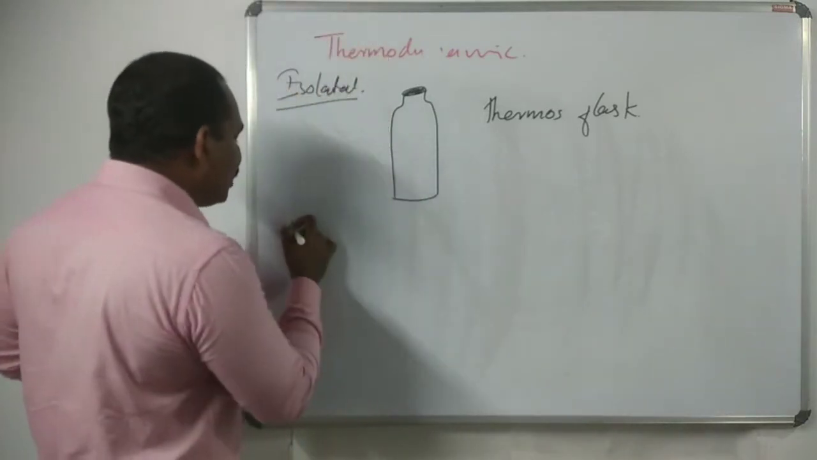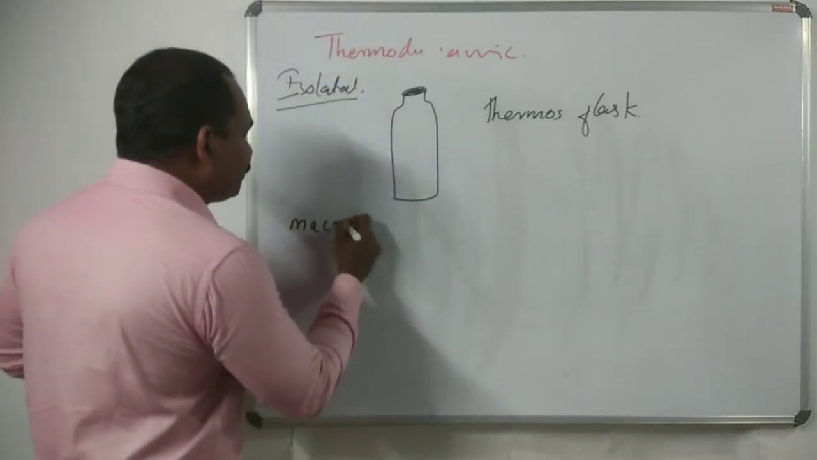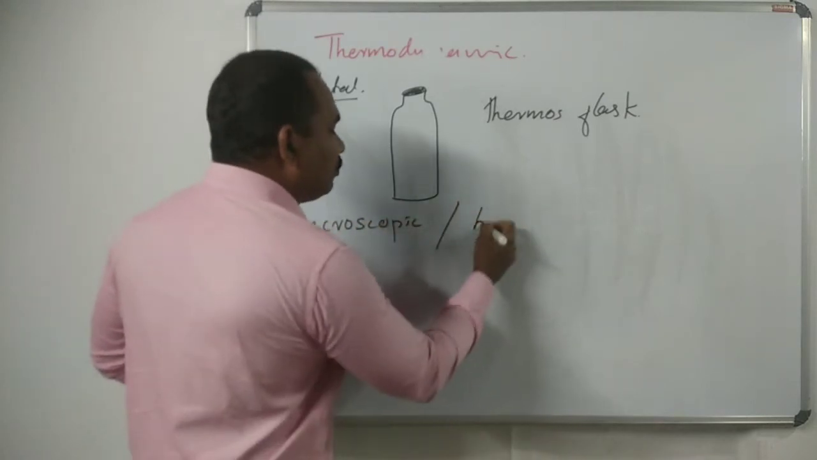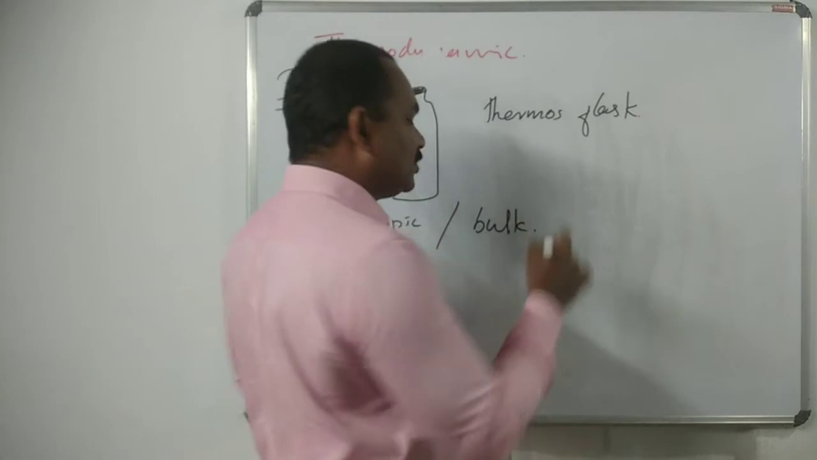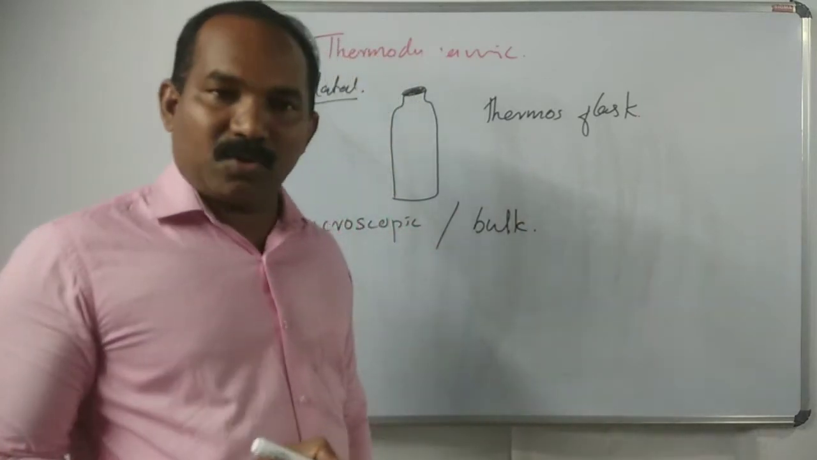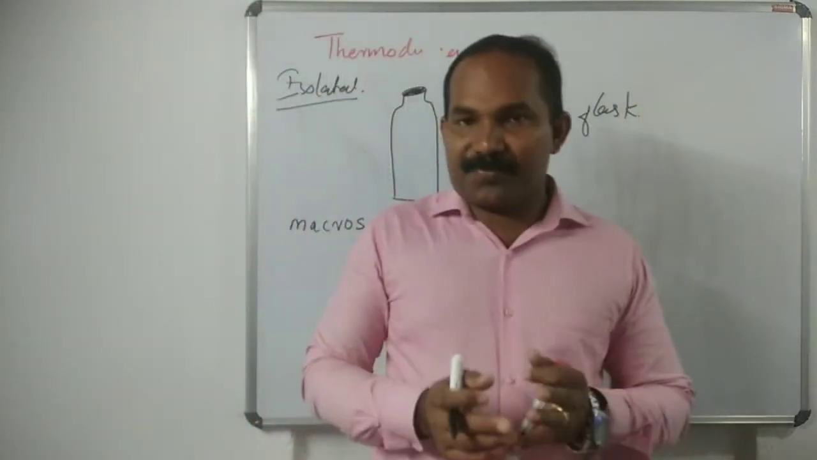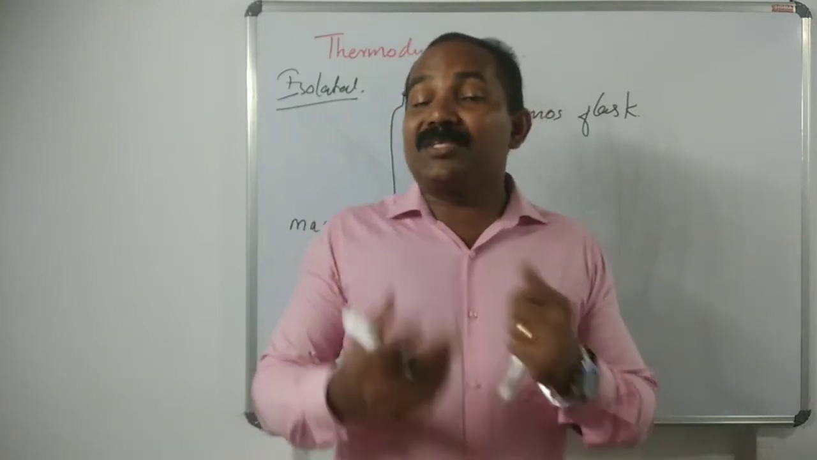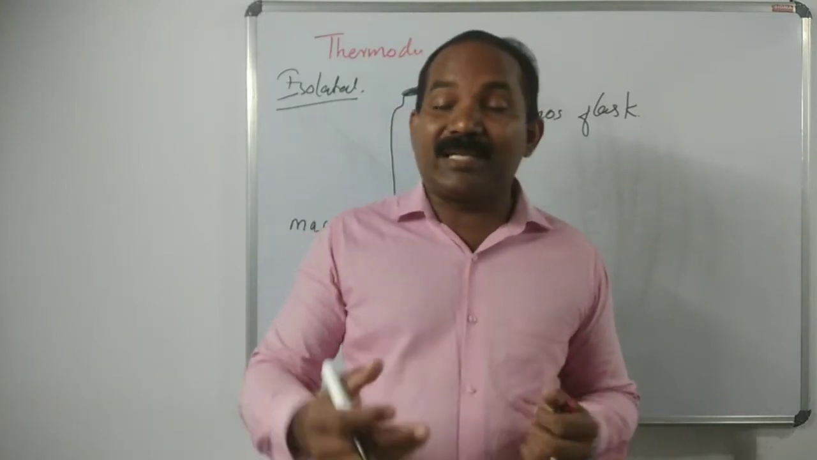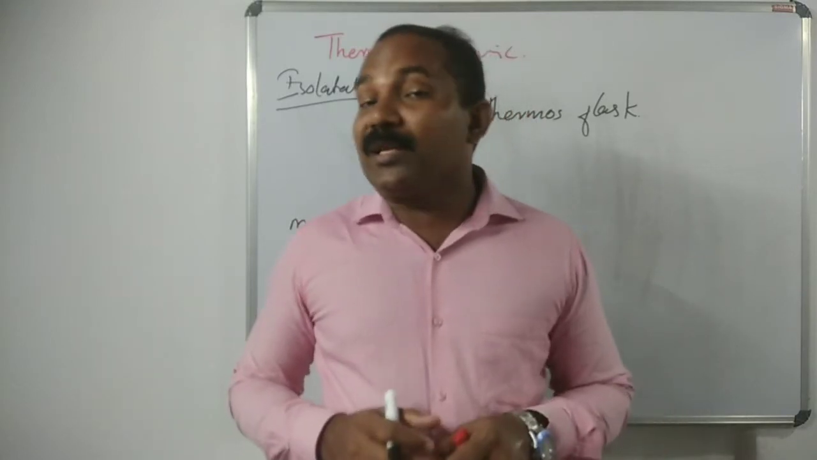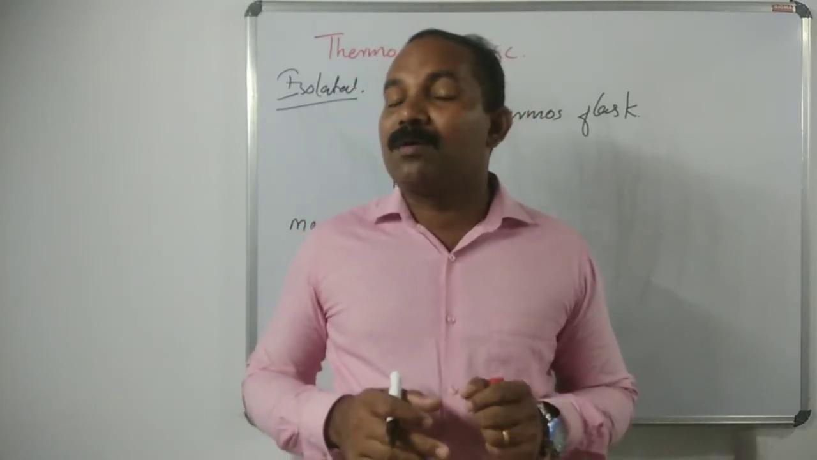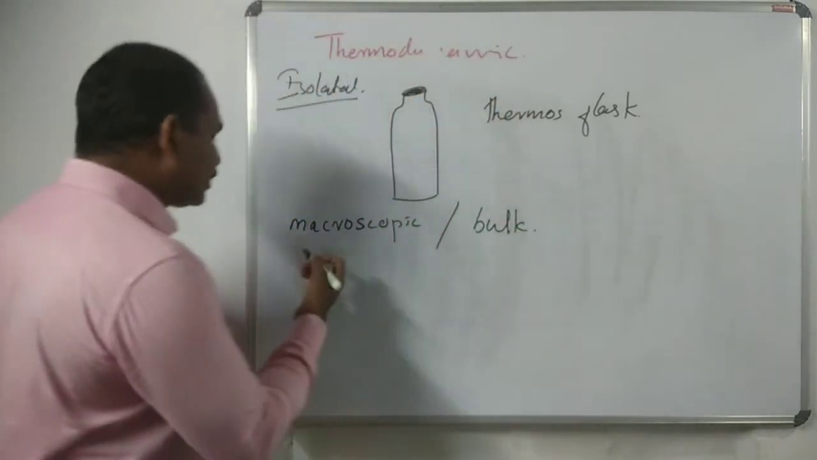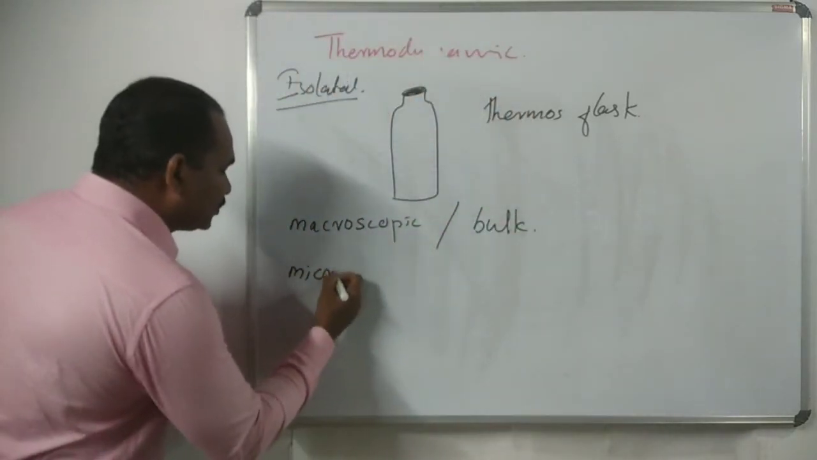Next is the macroscopic system. It is also known as a bulk system, a giant system, with giant numbers of molecules. So when a large number of molecules or particles are present in the system, it is called a macroscopic system. And next is the microscopic system.